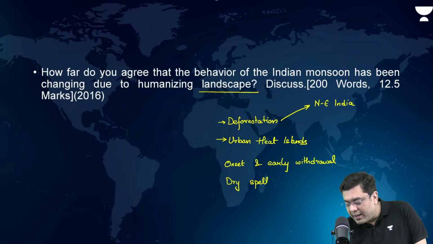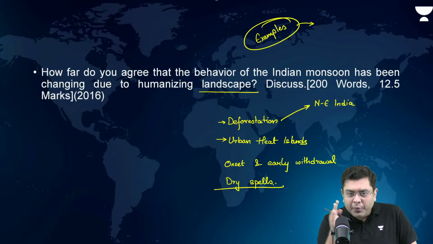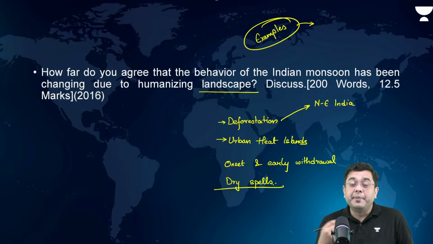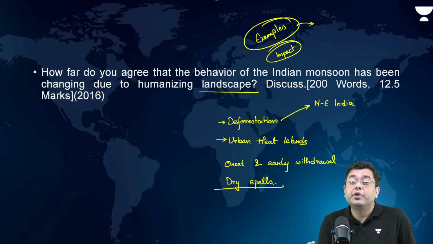Here, the main crux of the question is example. Examples which have to be based upon different regions of the country. You also have to talk about the impact of it because it is a 15 marker question. The impact, heat waves, drought, agricultural losses, etc., that you have to mention.